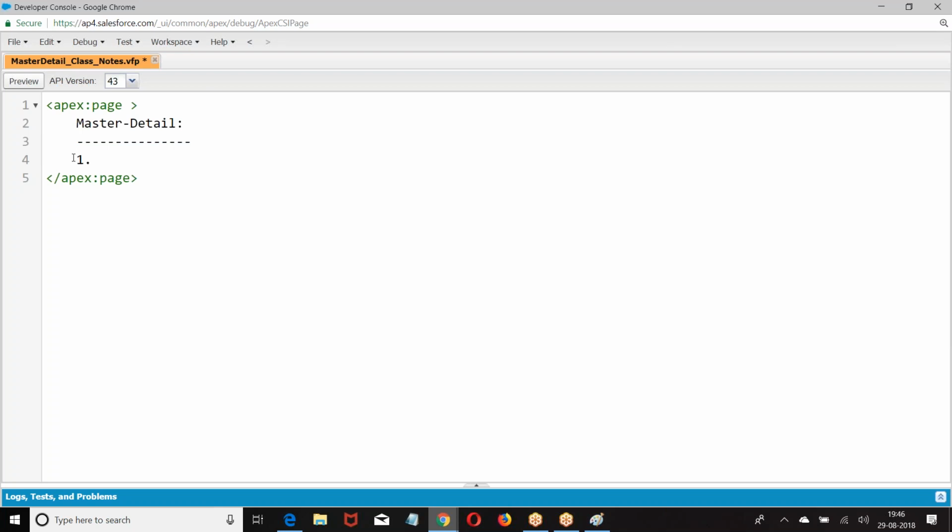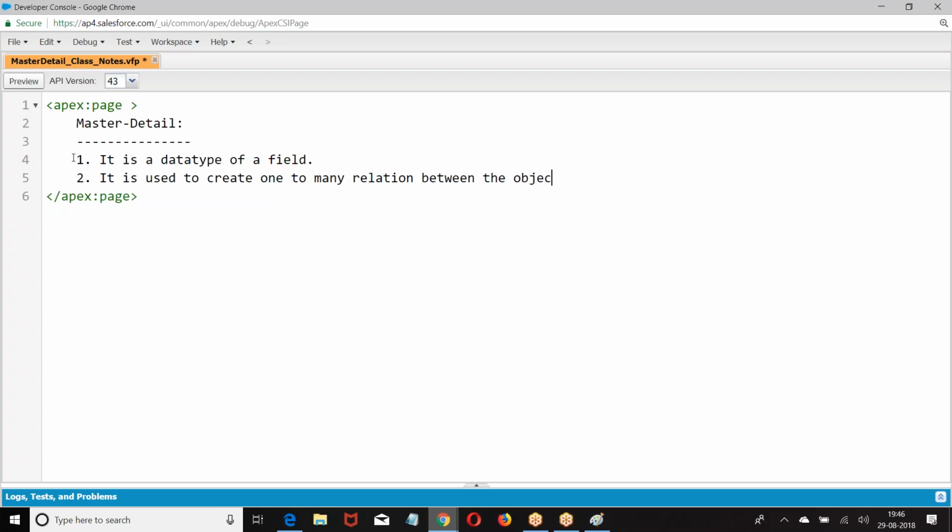Master detail. It is a data type of a field. It is used to create a one-to-many relation between the objects.